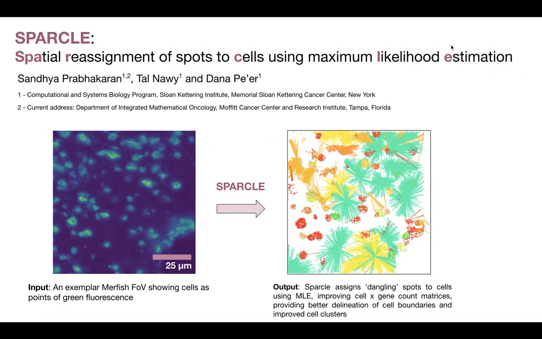Hi, I'm Sandhya Prabhakaran and I'm here to present Sparkle, spatial reassignment of spots to cells using maximum likelihood estimation. This is joint work done with Tal Navi and Dana Pierre from Memorial Sloan Kettering Cancer Center, and I'm currently a research scientist at Moffitt Cancer Center, Florida.